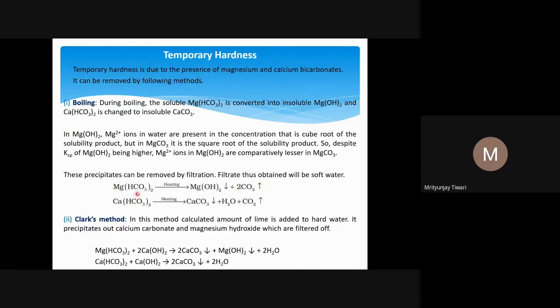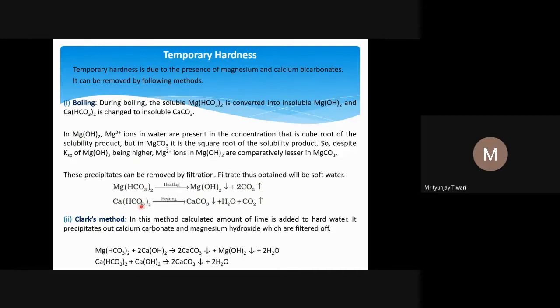We filter out the precipitate to get soft water. Simply, the reaction is magnesium bicarbonate being heated while boiling. Because of the temperature, it decomposes, carbon dioxide gas is released, and magnesium hydroxide is formed: two CO2 and two OH, which means Mg(OH)2.